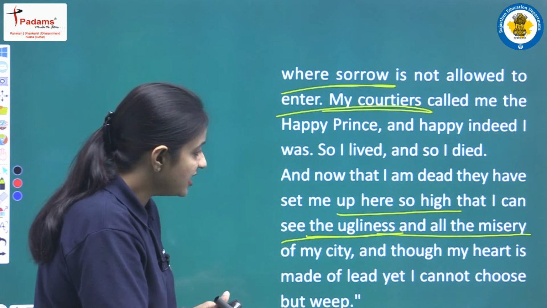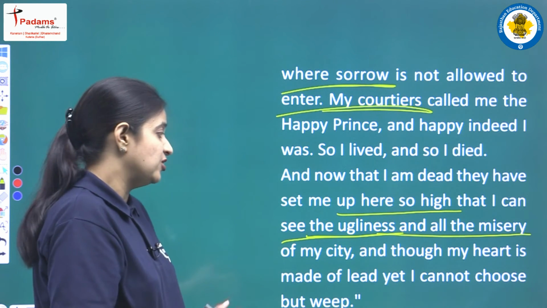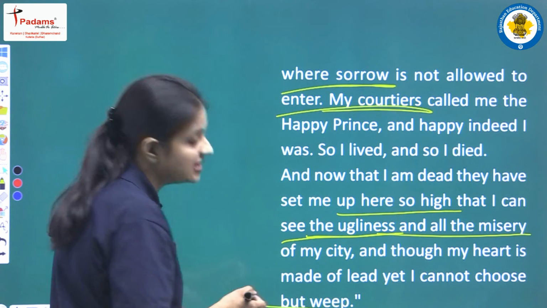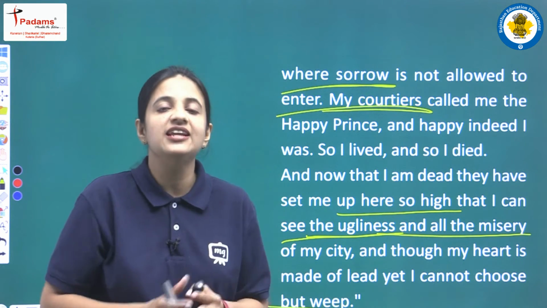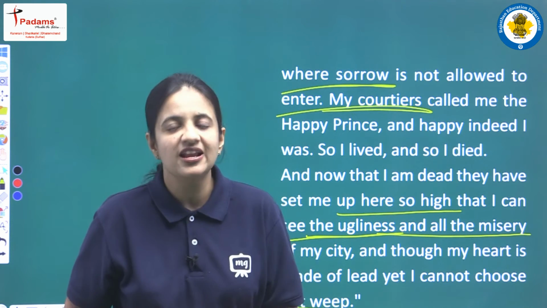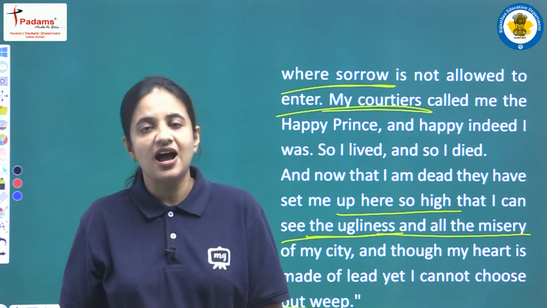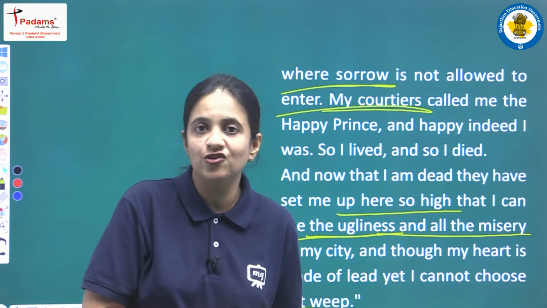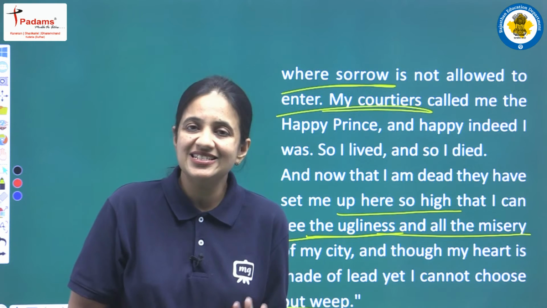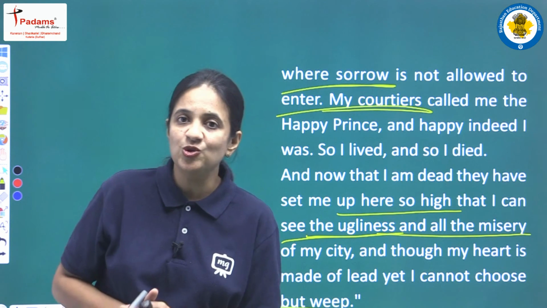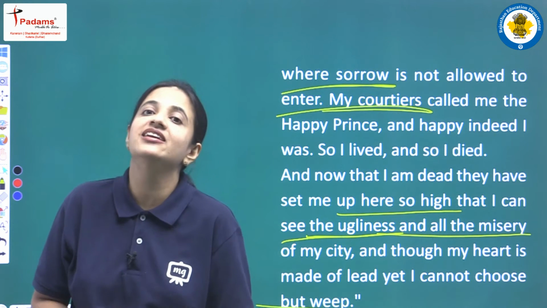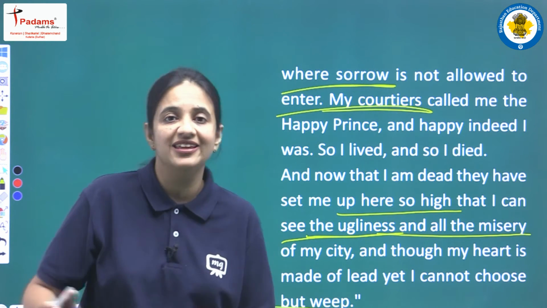And next he said that now his heart is made of lead, so this is the reason he is weeping, he is crying, because now he is saying that all the citizens, or we can say all the people of his country are not happy. Some of the people are having some kind of misery, some kind of pain, who are suffering because of some reason. And when he came to know about this thing, he is so sad, he is so upset that he is weeping, he is crying.